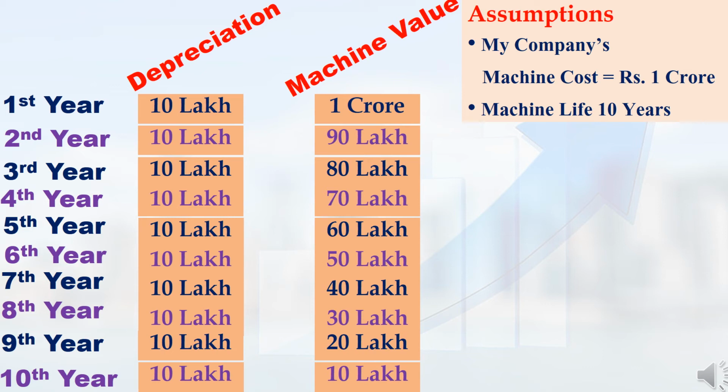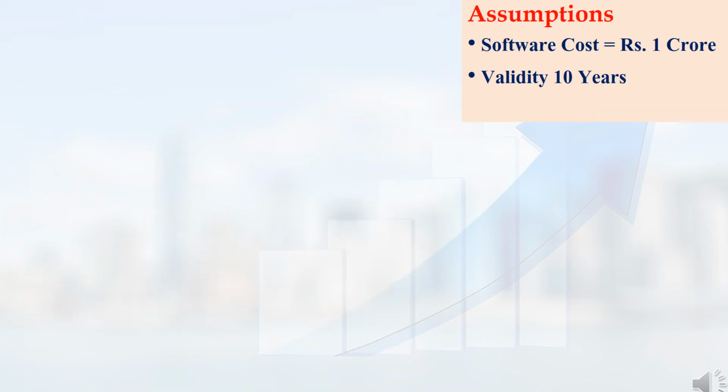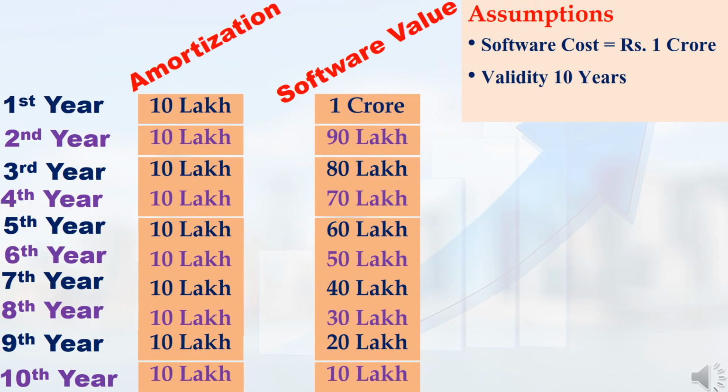Suppose my company uses that machine after 10 years, then the depreciation value after the 10th year will be considered 0. Like depreciation, the same concept is applicable for amortization also. For example, if my company purchases a software license, let me assume the software license cost is 1 crore rupees, with 10 years of validity. The total software value is 1 crore rupees.